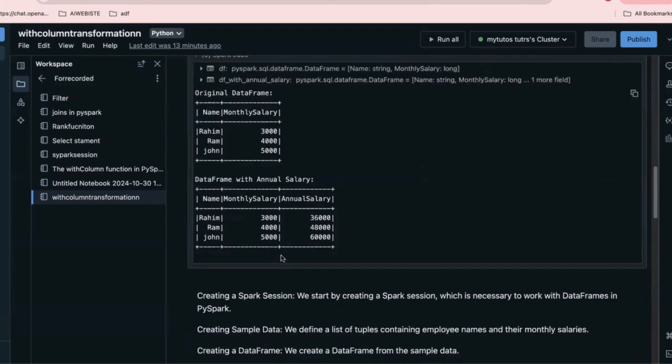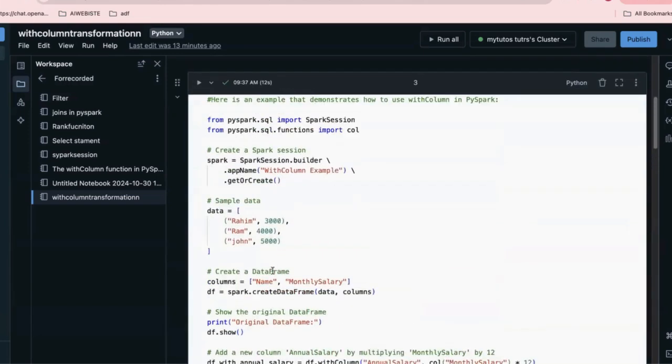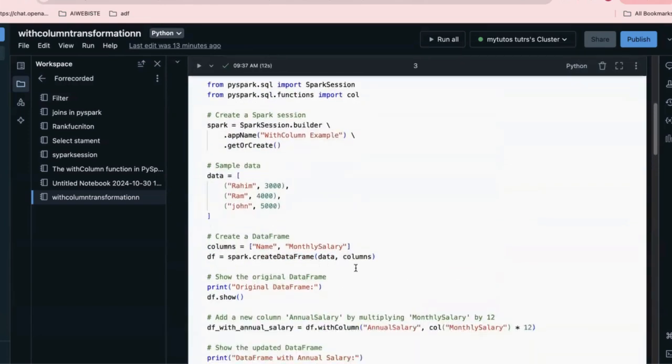I hope you understand the withColumn transformation, guys. In real time, this plays a very key role. You want to create a new column, display the data, rename the column, and also add a value to the new column. These are the major use cases in the real-time world.